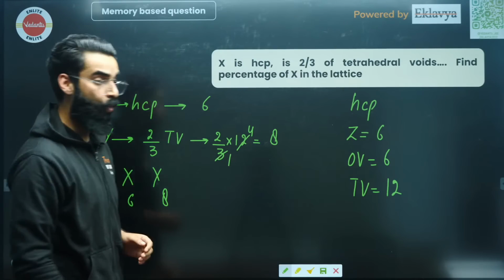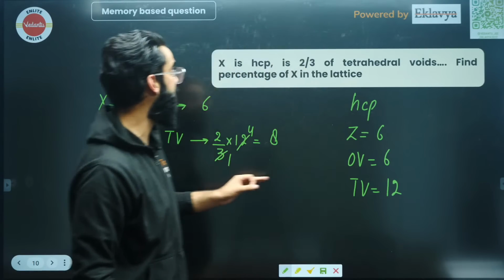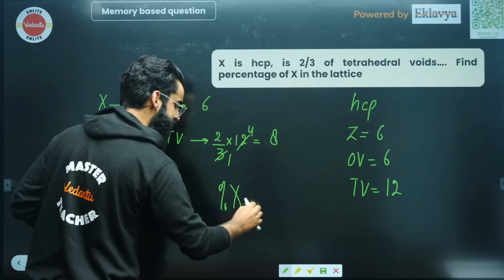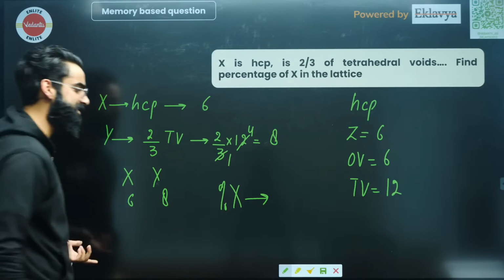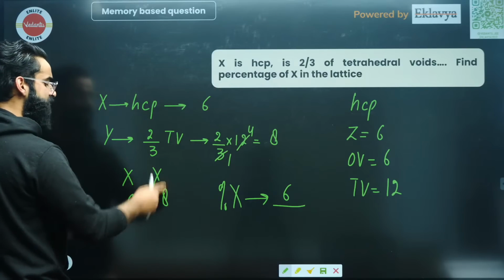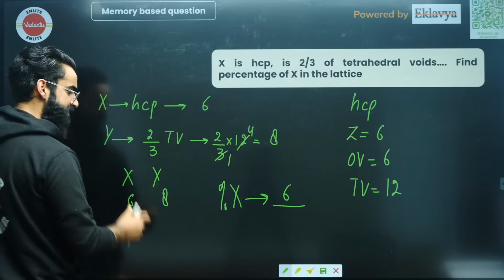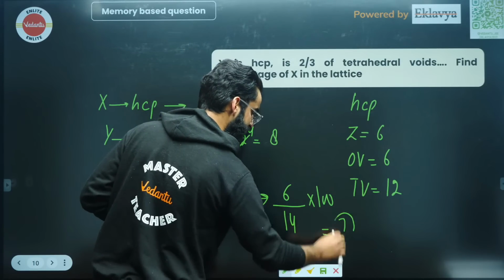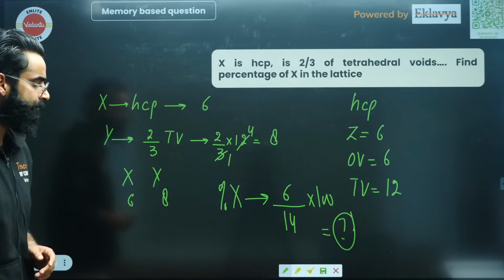Right? What were we supposed to calculate? We were supposed to calculate the percentage of X, right? So in order to calculate the percentage of X in the lattice, check how many X atoms are there. 6 X atoms, right? Divided by total, how many atoms are making this unit cell? Total, there are 8 plus 6, 14 atoms present in it, multiplied by 100. You were supposed to solve this part and get the desired answer, right?